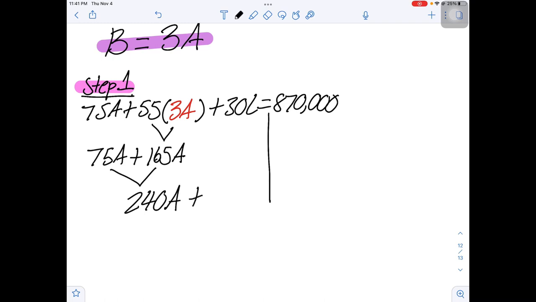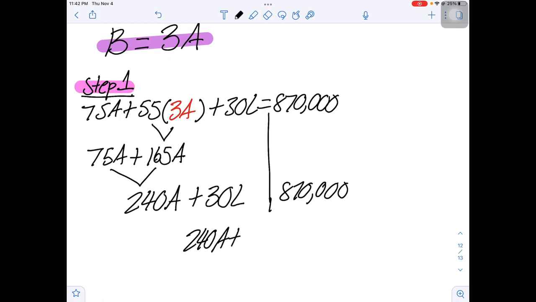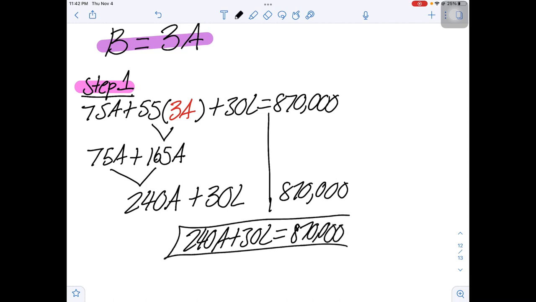And I still have 30L, and I still have 870,000 on this side. So when we have our equation, 240A plus 30L is equal to 870,000. So that's our first square equation.